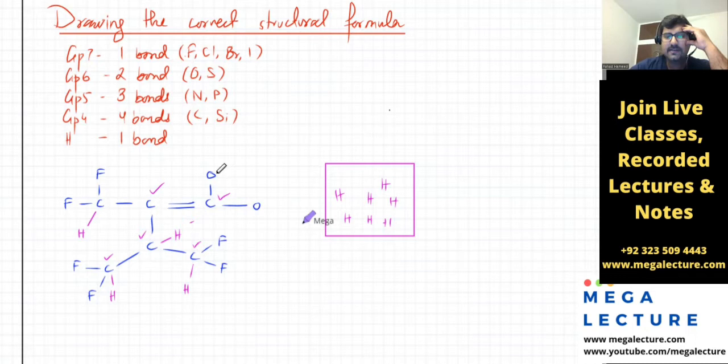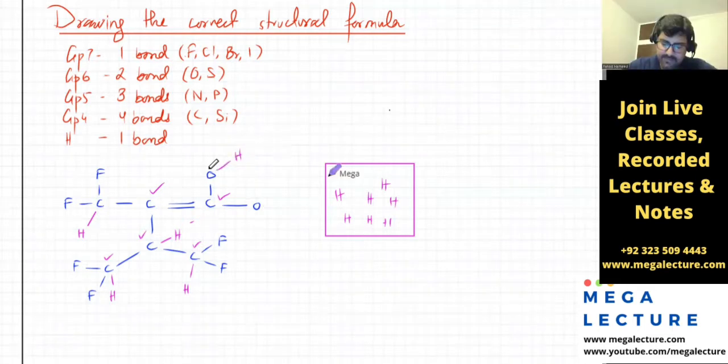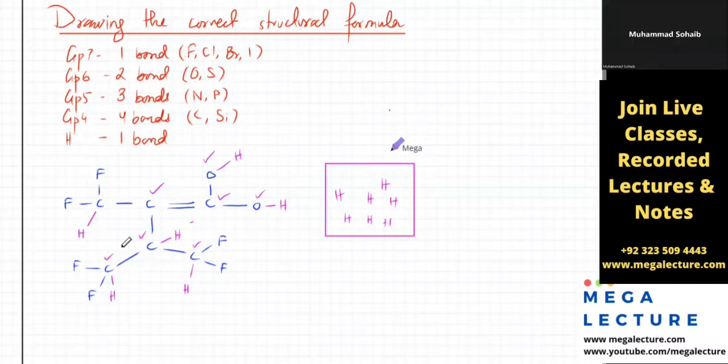So is this fine or not? This one, not. It should be making 2 bonds, right? Yes. So instead, I'm going to put a hydrogen over here, and I'm going to put a hydrogen over here as well, because now these oxygens are fine. Now they're fine. And now the whole structure is correct, right? There's nothing wrong with it. Is that clear? Yes, sir.